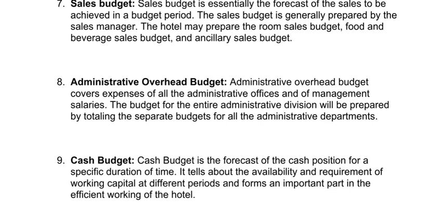Through this cash budget, the management or the organization forecasts what the requirements are, or what your financial position is. So if you want to go for any kind of renovation or any kind of changes in the hotel, you need to know your cash position. So this particular budget is prepared for that.